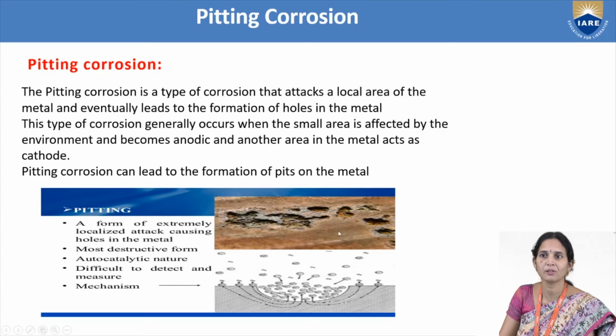So in this example, you can observe where small holes are formed, like pits are formed. That part of the metal is undergoing corrosion more rapidly. That part of the metal is undergoing corrosion, and the rest of the part does not undergo corrosion. That part will act as a cathode. So this is called pitting corrosion.